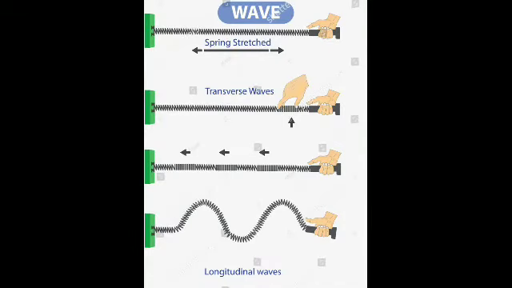Formation of waves. Let us take a long string and tie one end of the string to the wall. If we give a quick jerk, a bump is produced in the string. Such a disturbance is sudden and it lasts for a short duration. Hence, it is known as a wave pulse. If jerks are given continuously, then the waves produced are standing waves. Similar waves are produced by a plucked string in a guitar.